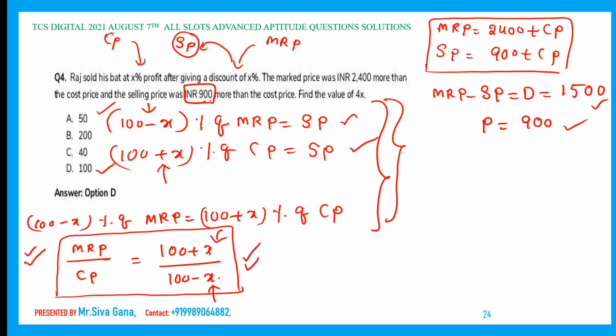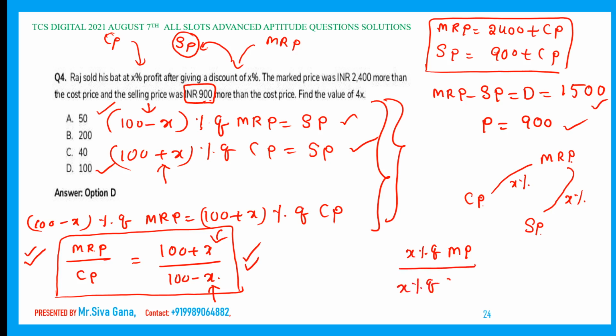Okay, now just listen to the concept. This cost price is increased by x percent, and we are marking the MRP. On the same MRP we are giving a discount of x percent, and we are selling. Which means x percent of market price divided by x percent of cost price.